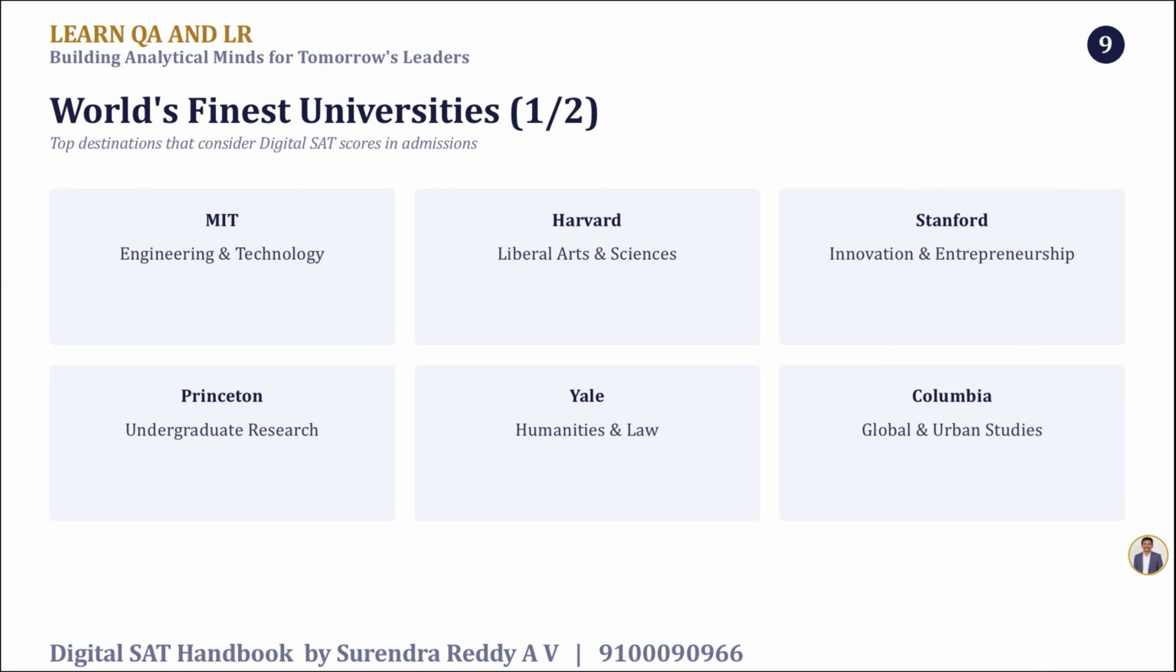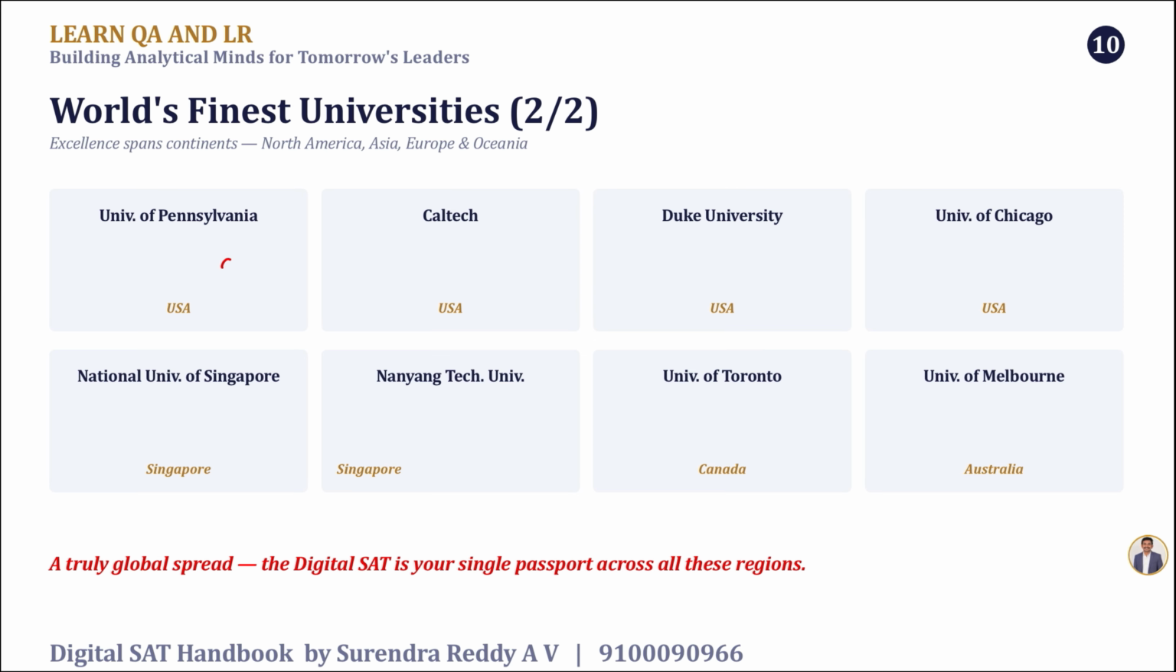No need to introduce these universities: MIT, Harvard, Stanford, Princeton, Yale, Columbia, and many more. And you have University of Pennsylvania, Caltech, Duke University, and many more universities which are accepting the digital SAT score. That's why we keep telling people it's a truly global spread. The digital SAT is our single passport across all the regions. So make your best effort to get a good score in SAT.